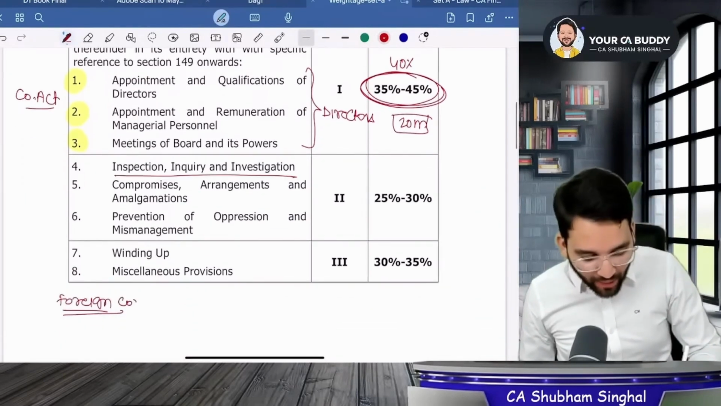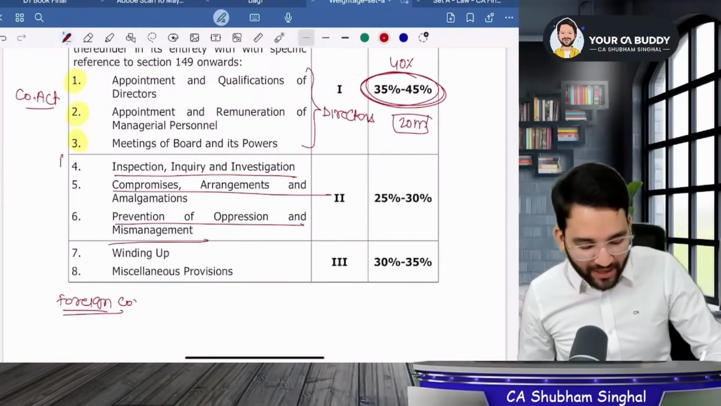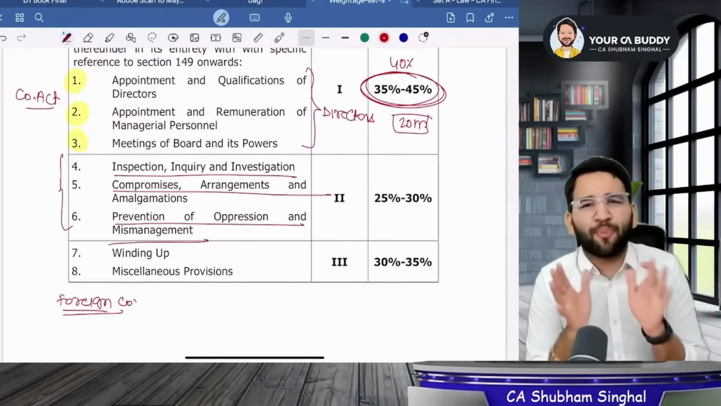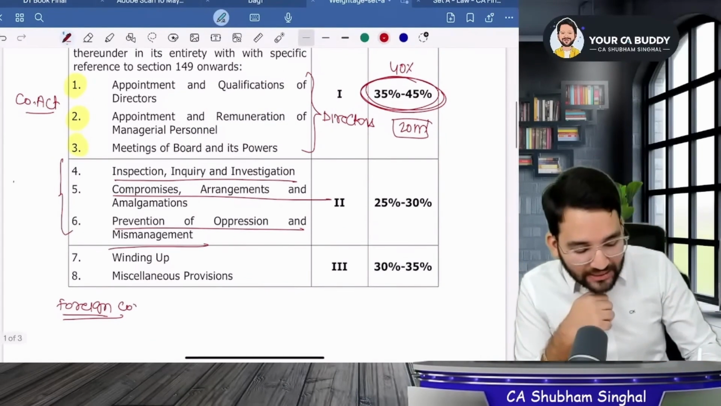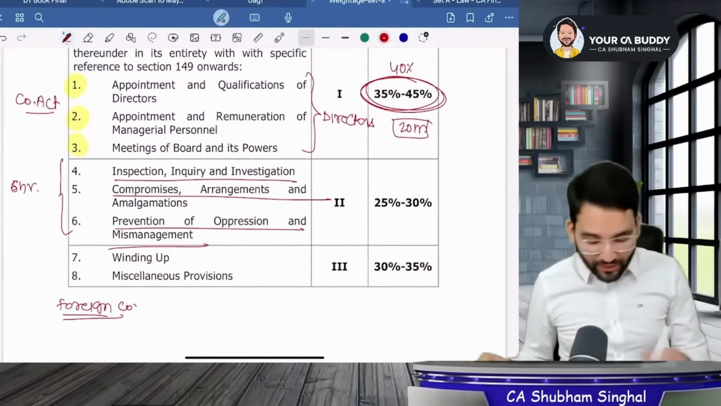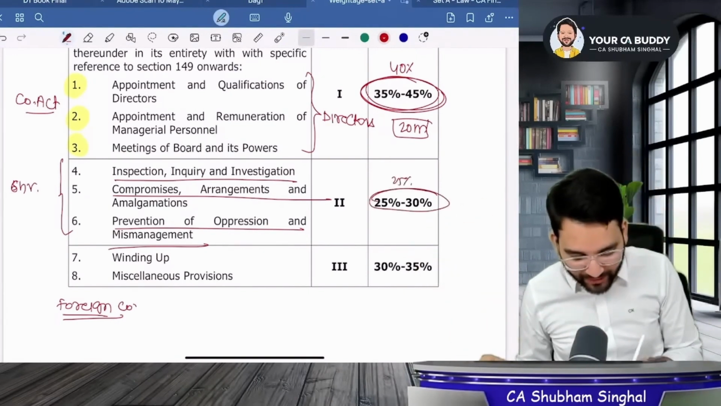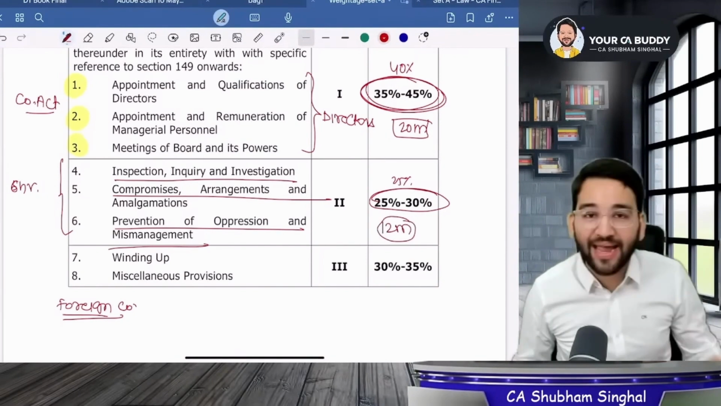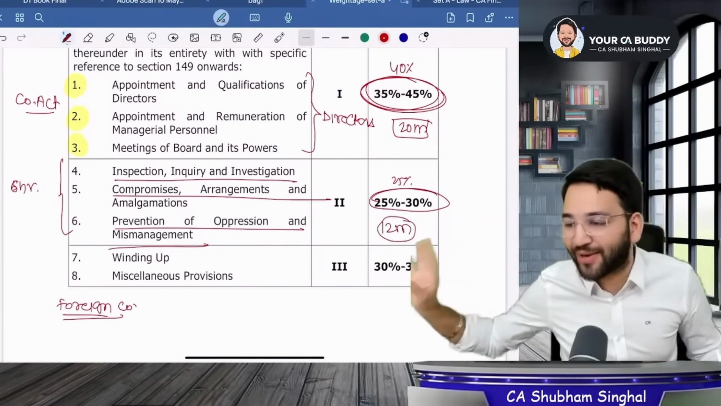After that, see inspection, inquiry, compromise and arrangement, prevention of oppression and mismanagement. If we do all these very slowly, step by step, these concepts will be completed in 3-4 hours. If this is a 6-hour concept and its weightage is approximately 25%, it will be around 12 marks. I am taking an average, just estimate, okay?